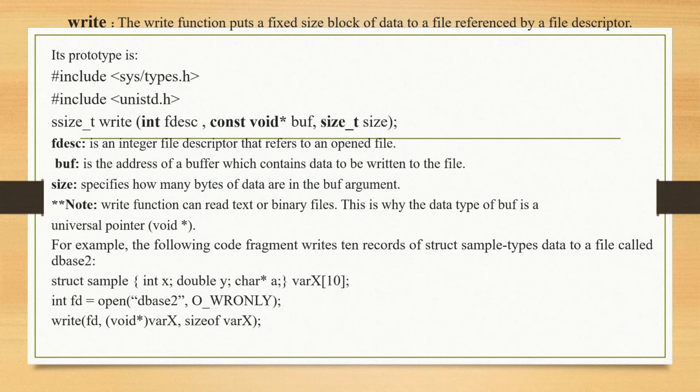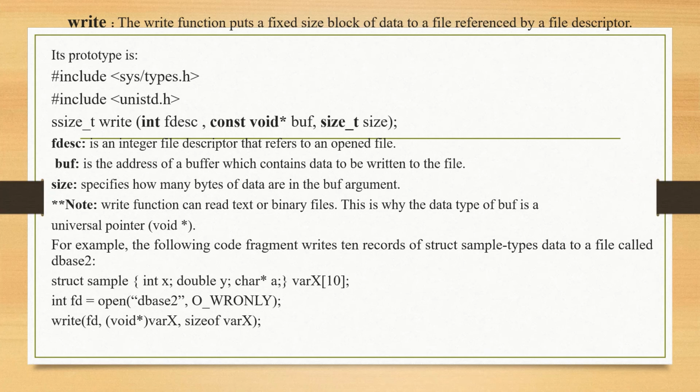Here the first parameter, fdesc, is an integer file descriptor that refers to an open file. The second parameter, buf, is the address of the buffer which contains the data to be written to the file.